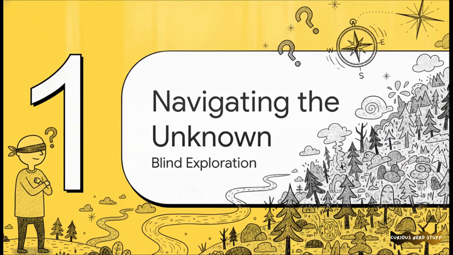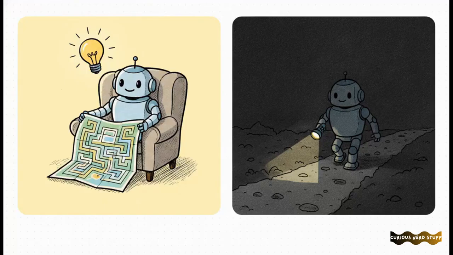Section 1. Navigating the unknown. To truly grasp the scale of this problem, we kind of have to frame our AI agent as a blind explorer facing this immense, unforgiving wilderness. And to do that, we need to understand the profound difference between offline and online search. Now, in traditional offline search, the agent knows the entire state space map and the transition model from the very beginning. Theoretically, it can sit in a dark room, compute a complete, mathematically perfect solution using its internal model, and then just execute that exact sequence of actions open loop.